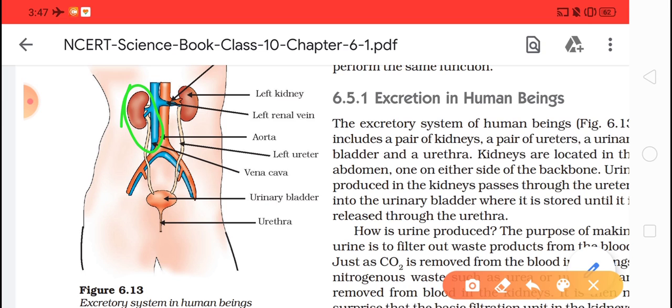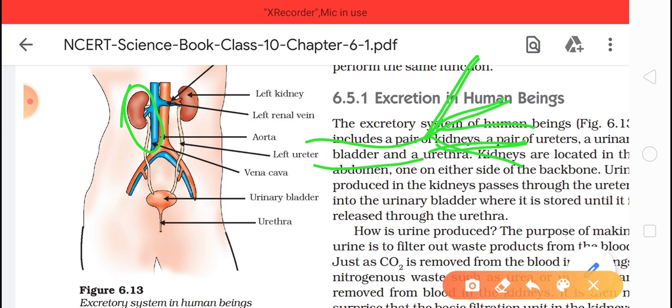So this means that the artery which is coming inside is a single tube, and inside this kidney we have millions of nephrons. So what will happen? This artery will divide into capillaries, so that they go into each nephron. If we have millions, then in each nephron the blood should go.